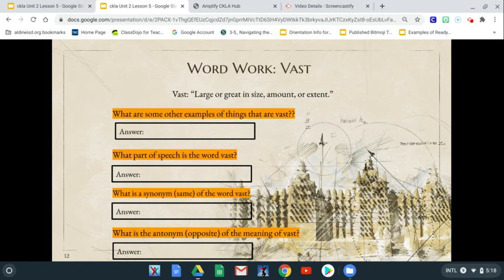Also, what part of speech is the word vast? Is it a pronoun, adjective, verb, or noun? What is a synonym of vast, which means a word that shares the same meaning? And what is an antonym of vast, a word that means the opposite, like small? Take your time, think about this, and answer your questions within the slide.